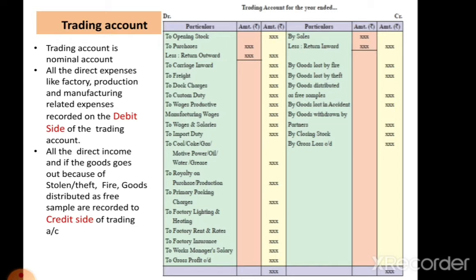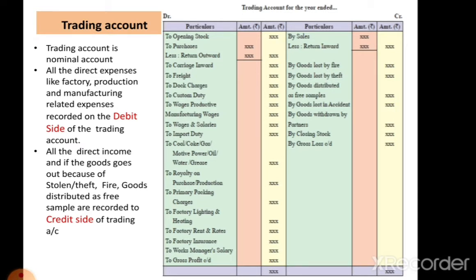Now let us see the credit side of the trading account. First of all, it involves the sales. It includes cash sales or credit sales, which are made during the year. It is a direct income. That's why it is recorded on the credit side of the trading account. Then afterwards, return inward or the sales return is deducted from that. It means some of the customers return certain rejected goods that we have to deduct from the sales.